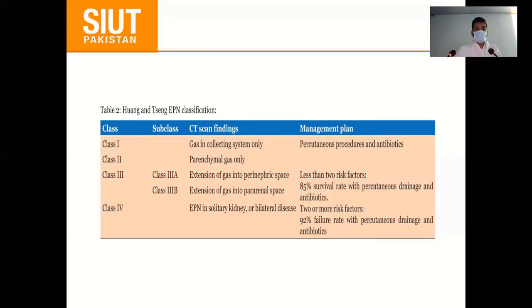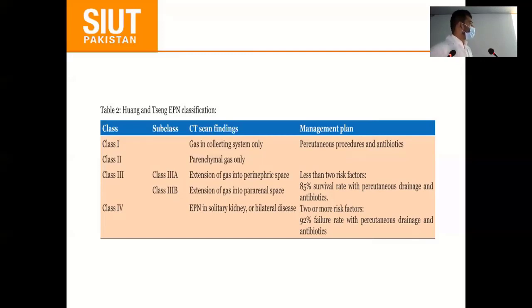And this is another radiological classification. Class 1 is gas in the collecting system. If it involves the parenchyma, it is class 2, and class 3 is further divided into 3A and 3B. In 3A, there is extension of gas into the perinephric space, while in 3B, extension of gas into the pararenal space.